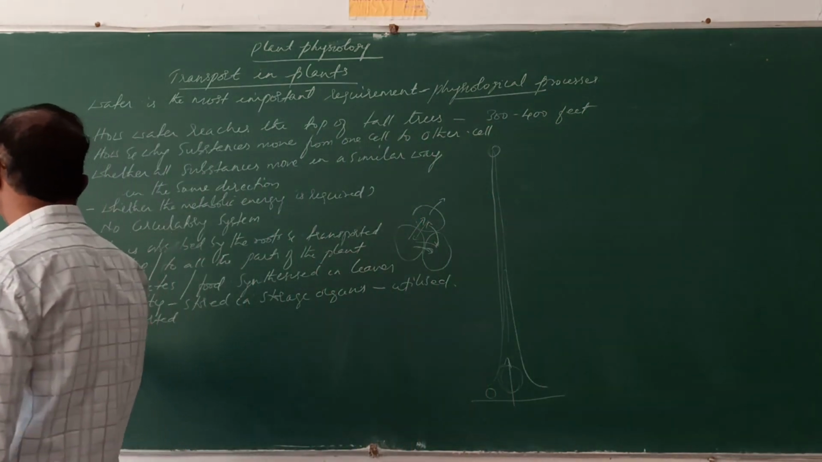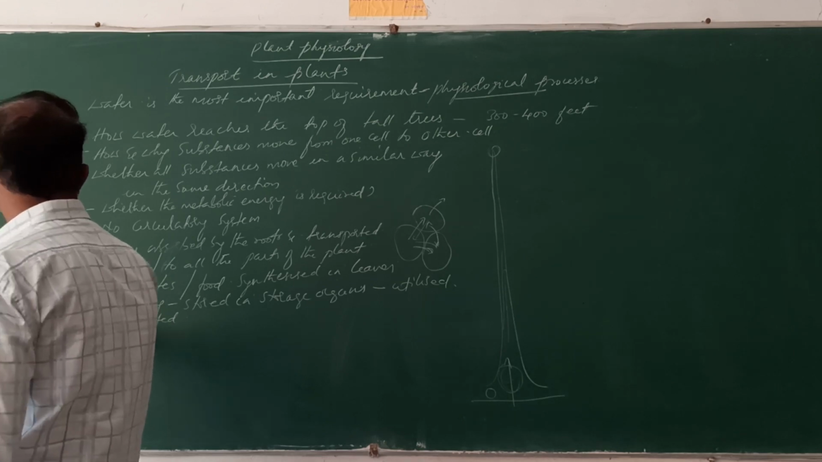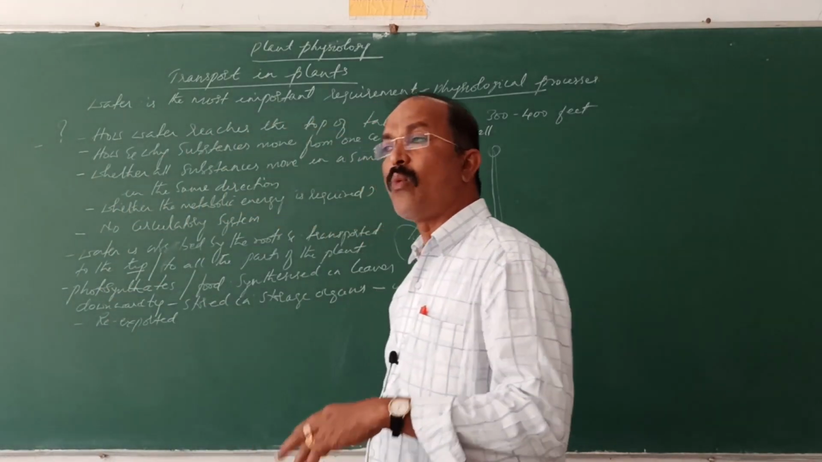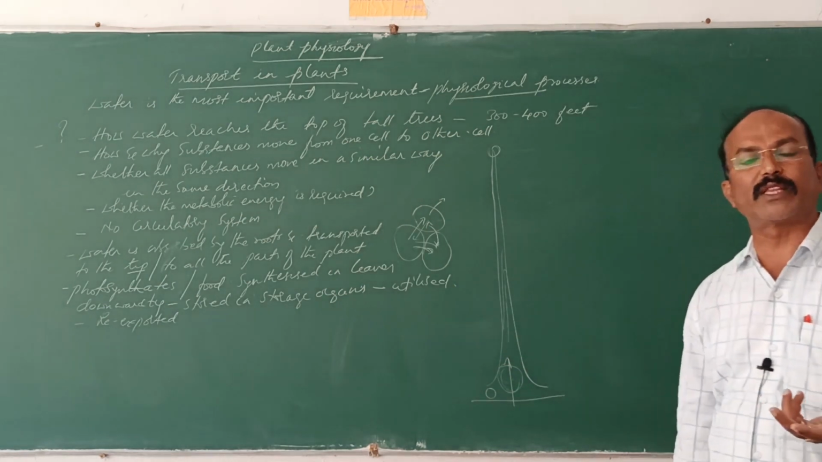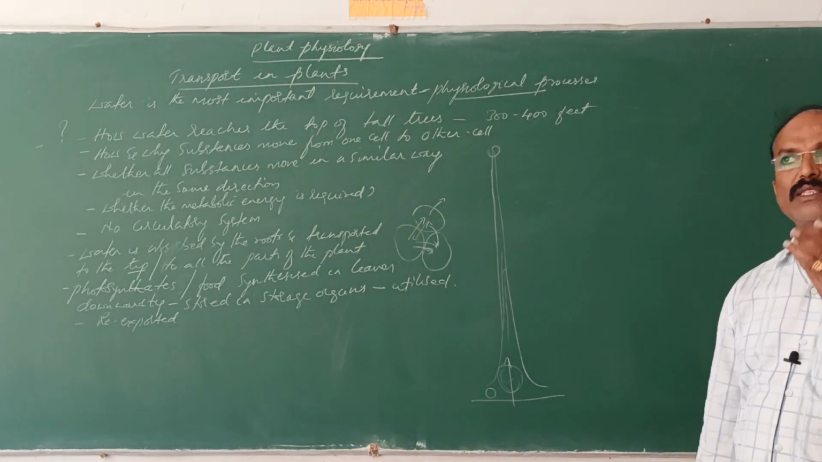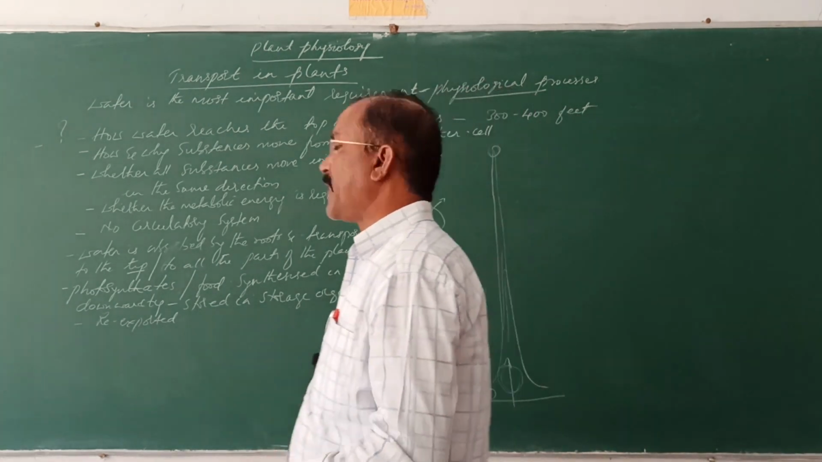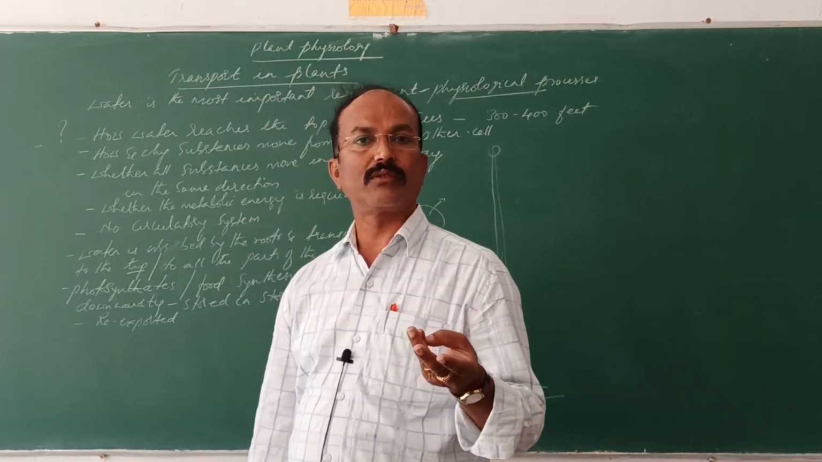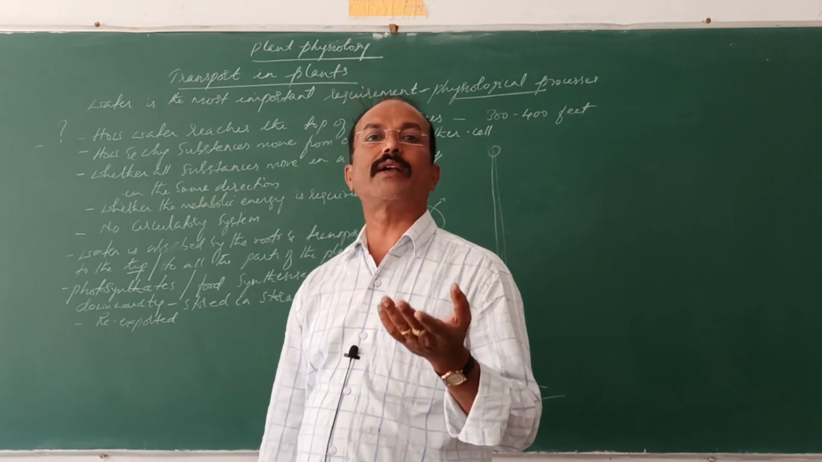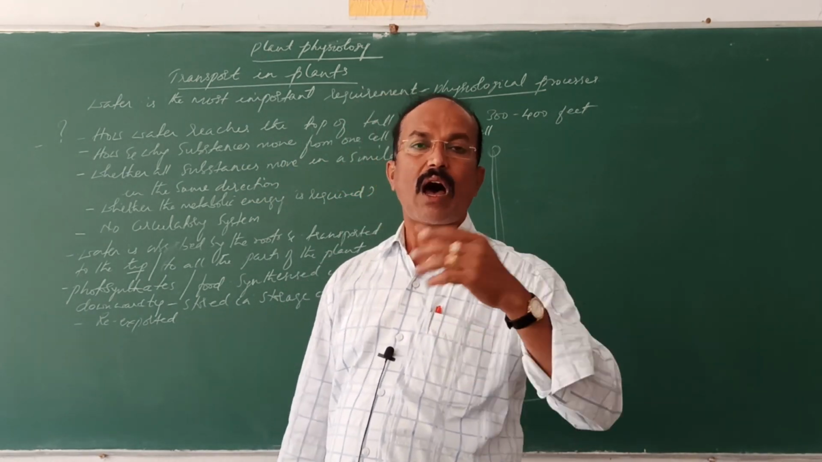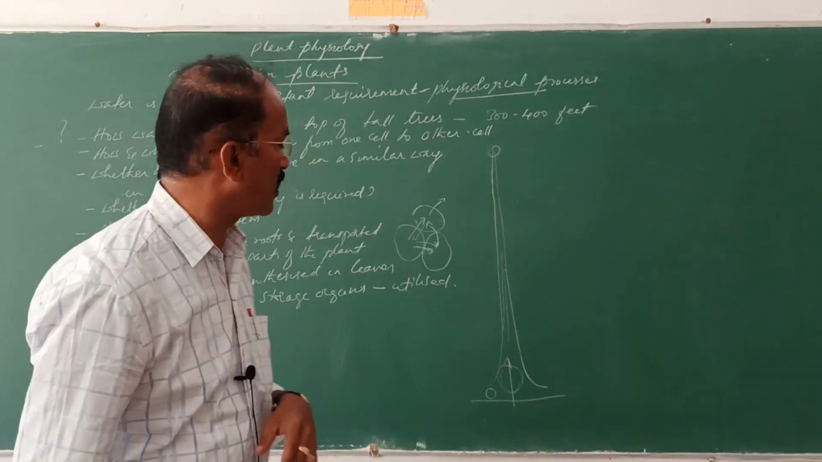So that occurs within the plant body. The substances need to be transported. What are the substances that are transported within the plant body? The substances that need to be transported are the water, the minerals, the organic compounds, the hormones and the plant growth regulators. All these substances are transported within the plant body.